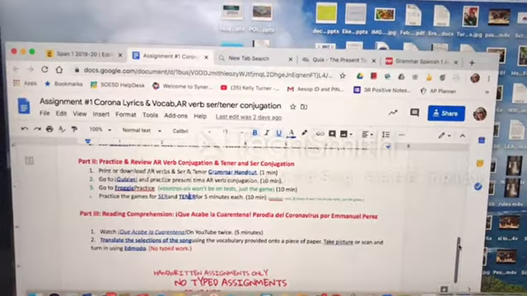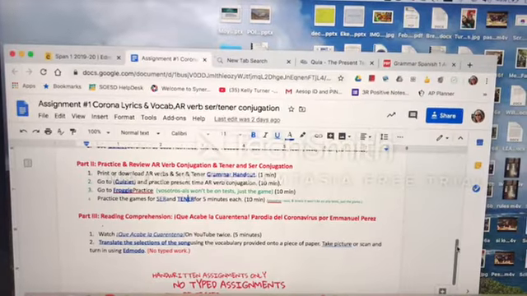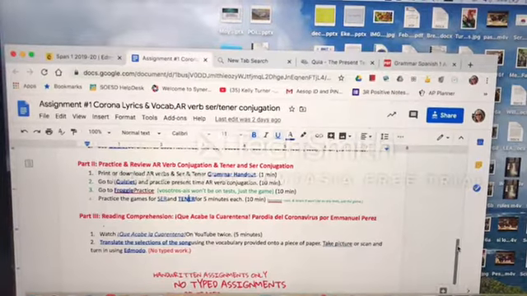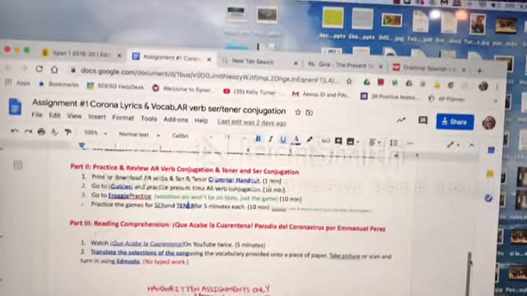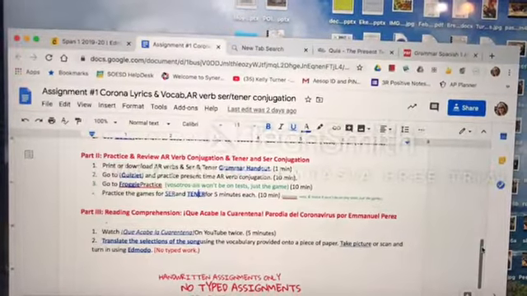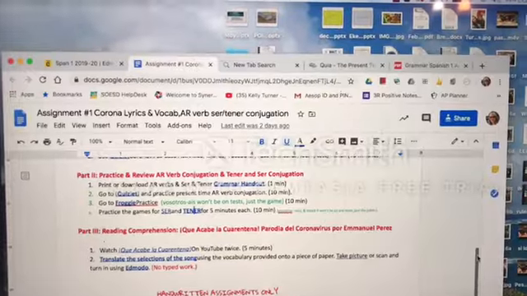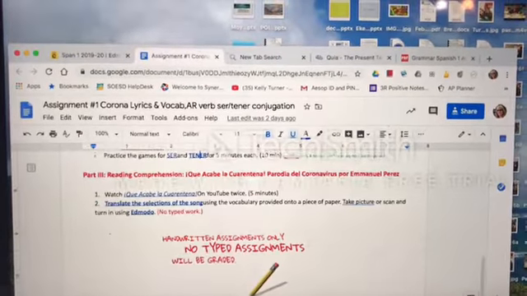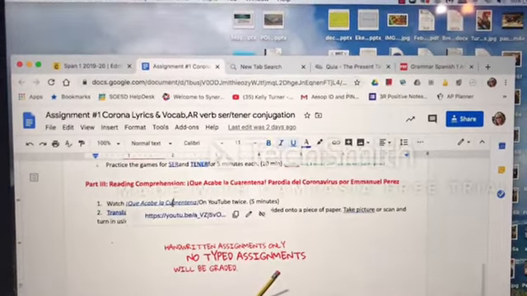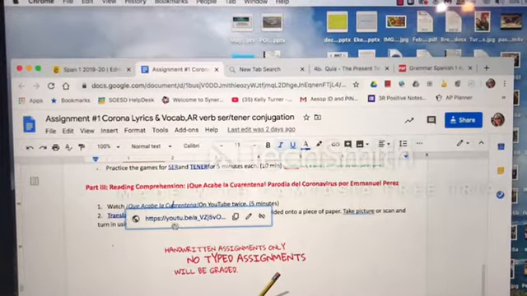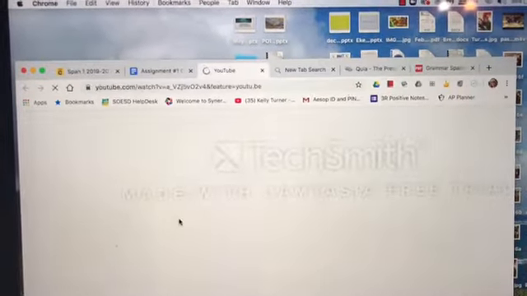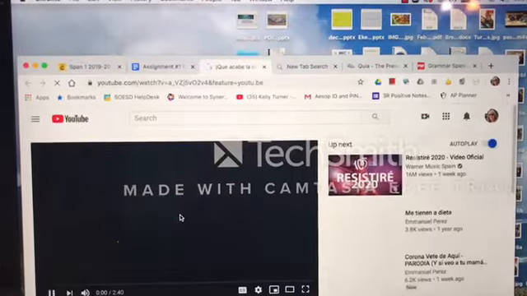So we're going back to our assignment again, and then you've spent a total of 31 minutes on this. You printed it out, you practiced Quizlet for the AR verbs, you practiced the froggy game for AR verbs, and you practiced the game for ser and maybe the one for tener. Part 3 is where you get to the assignment itself that you're going to turn in. And the first thing you need to do is watch the video, which is a YouTube video, and you click on it, and you want to watch it twice, which will take a total of 4 minutes.